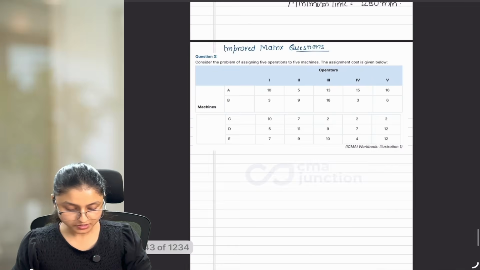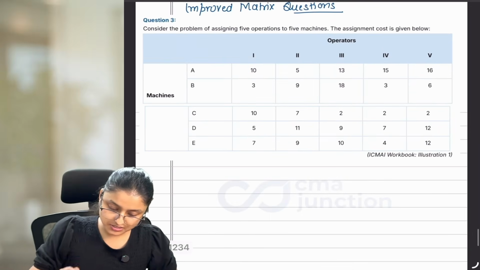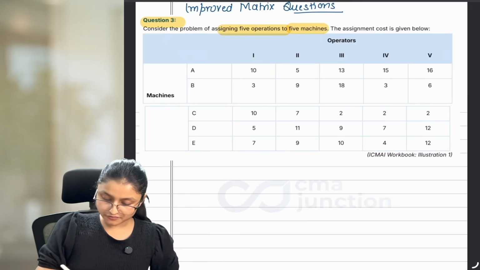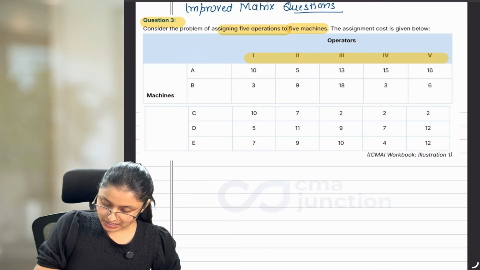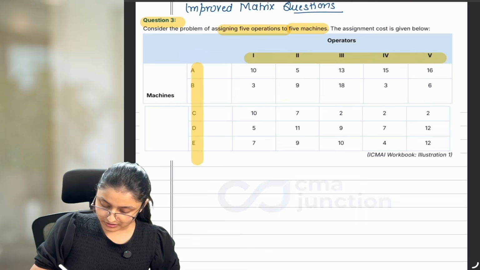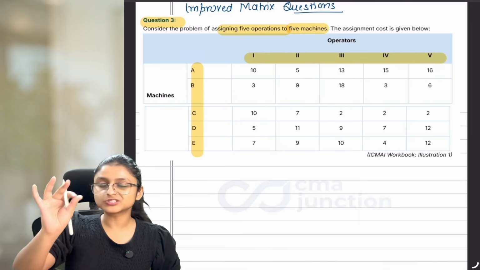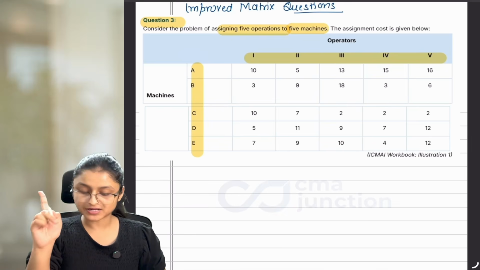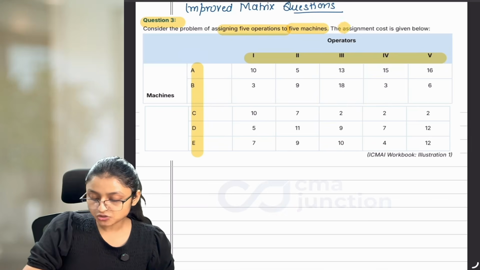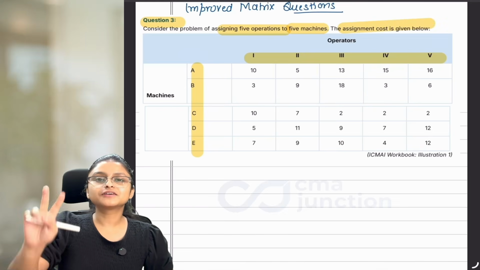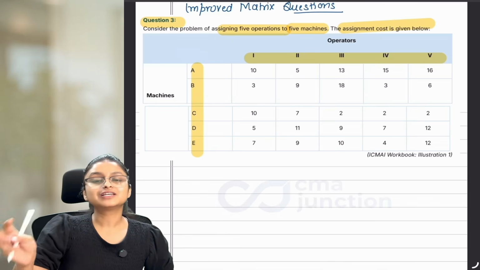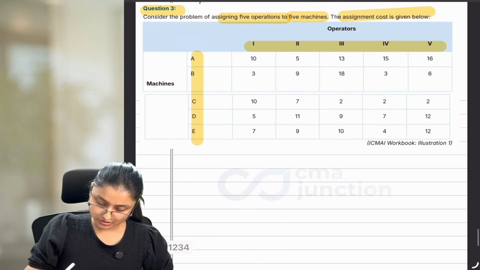Now let's move forward to the third question. Now see what it says. Consider the problem of assigning 5 operations to 5 machines. So there are 5 operators and we are assigning them to 5 different machines. That means the number of columns and rows are exactly equal. Hence it is a balanced situation. So step number 1 is done. Next, the assignment cost is given. So if cost is given, then it is a minimization question. Step number 2 is also done. We can directly start with row operation. Let's do that.